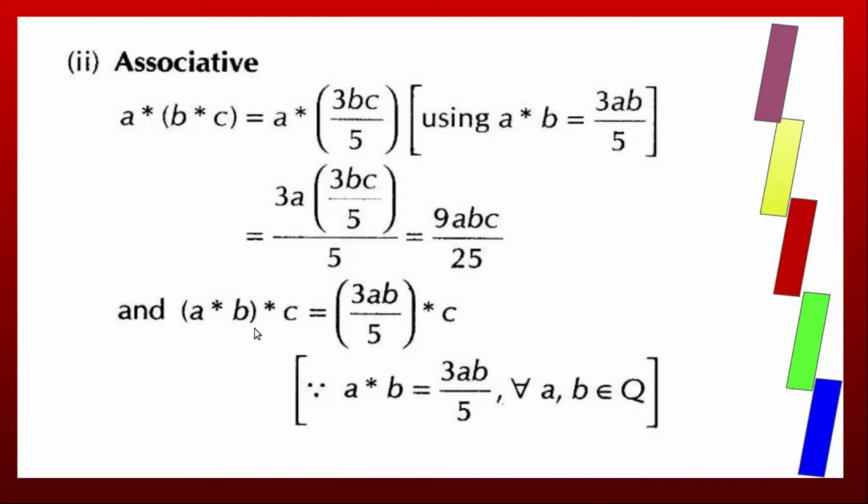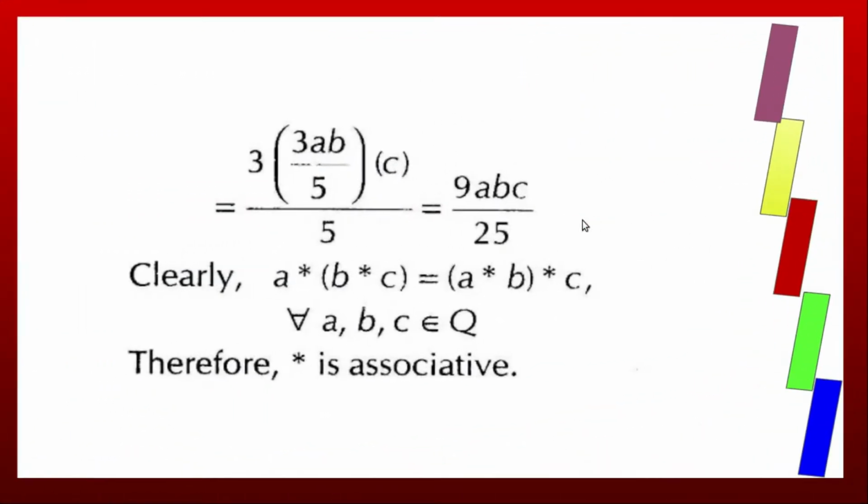Now (A star B) star C. A star B is 3AB by 5, star C. Now take this bracket as D. D star C is 3DC by 5, that is 3 into 3AB by 5 into C by 5. D is 3AB by 5. 3 into 3 is 9, ABC.